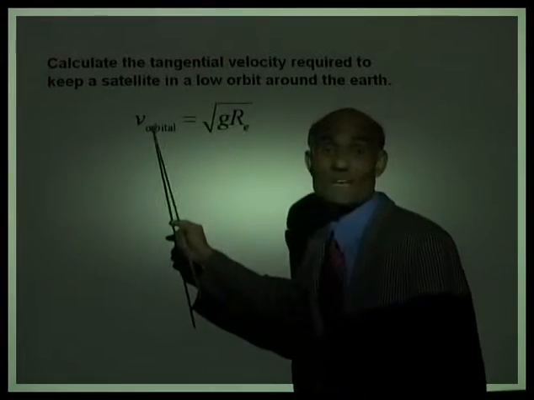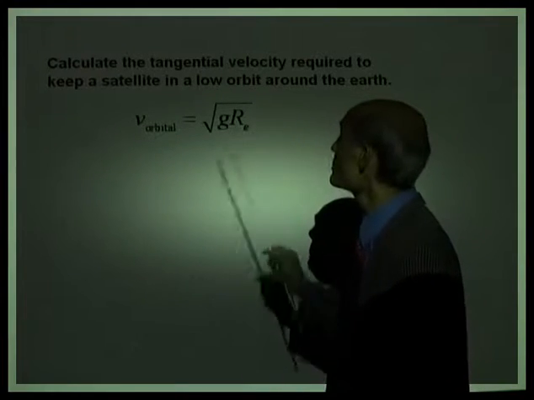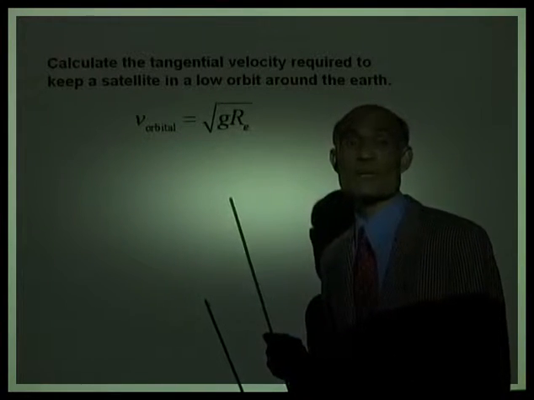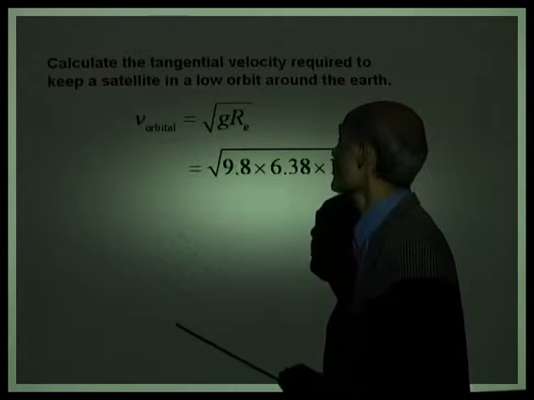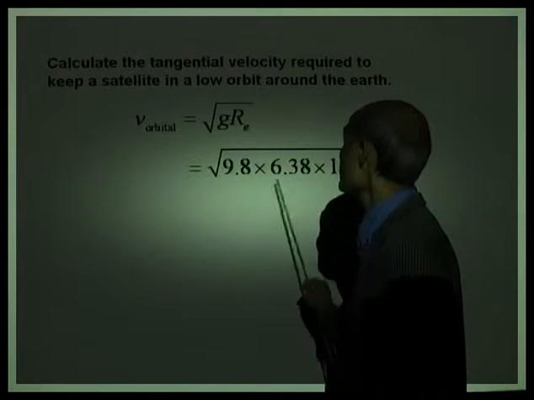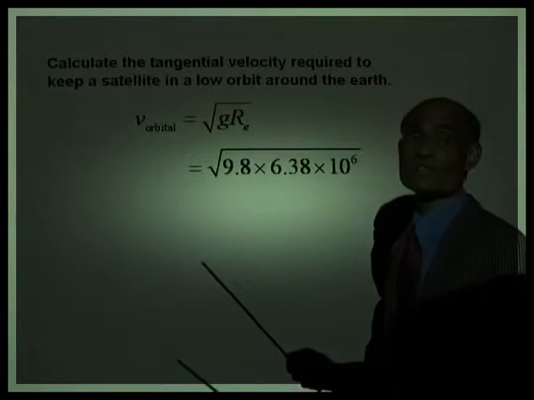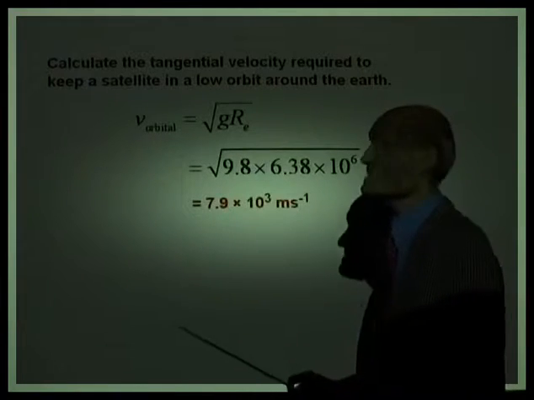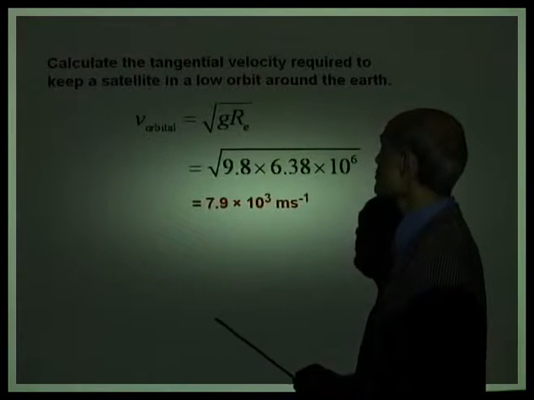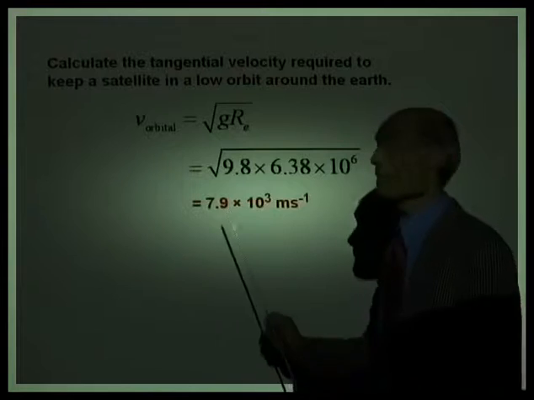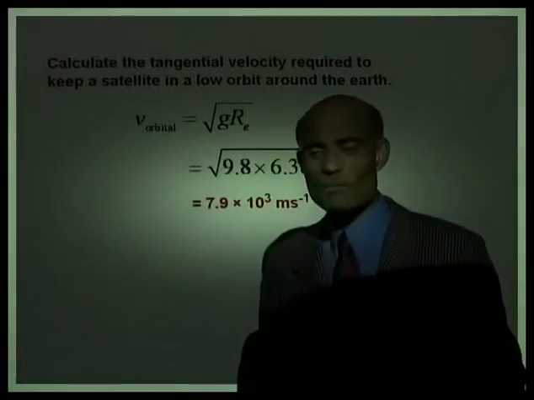Well, we just obtained that equation. v orbital equal to square root of gRE, and that is square root of 9.8 times 6.38 times 10 to the 6, that's the radius of the Earth. And that is 7.9 times 10 to the 3 meters per second, which is 7.9 kilometers per second.